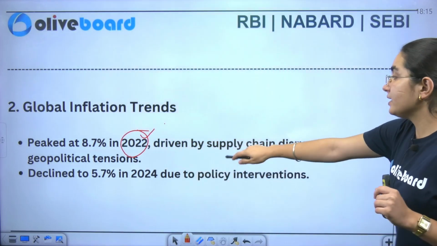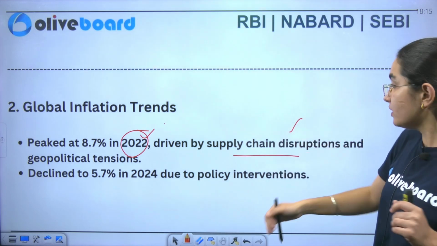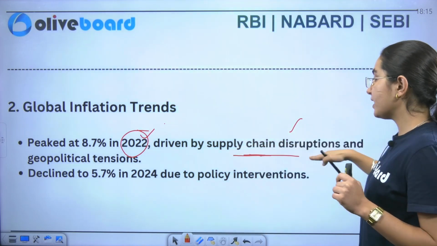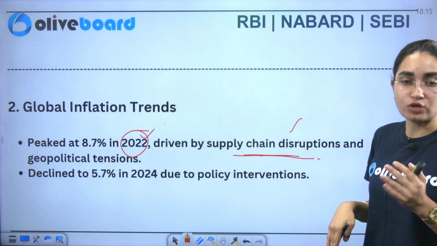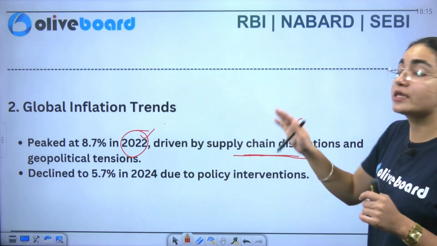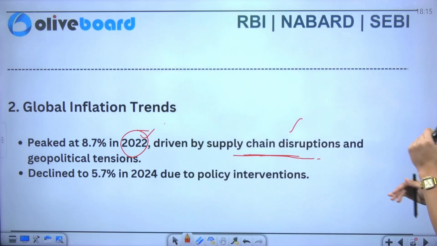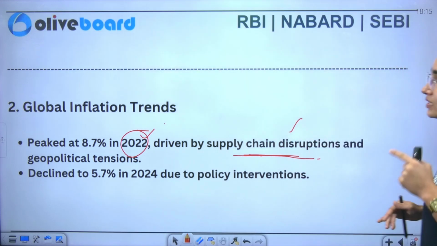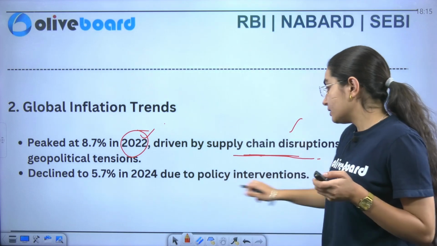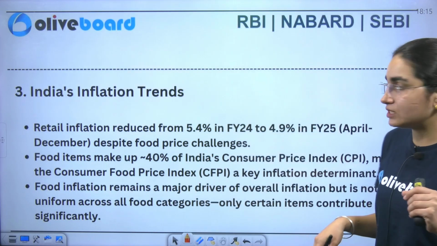Okay. Similarly, the reasons have also been given. So you can see here that it is driven by supply chain disruption. Okay. Next reason is geopolitical tension. This was the entire case of 2022 after the pandemic was over. Now it declined in 2024. The rate is 5.7%, again due to policy interventions. The reason has been given as policy interventions.